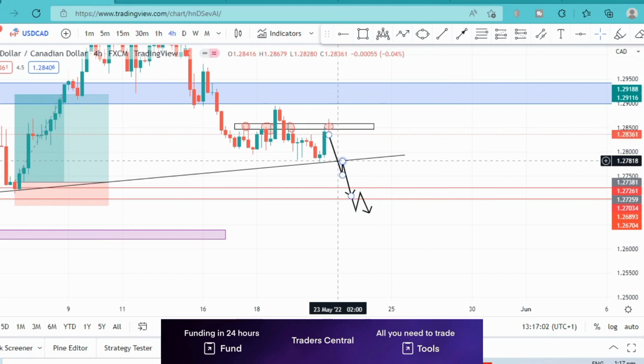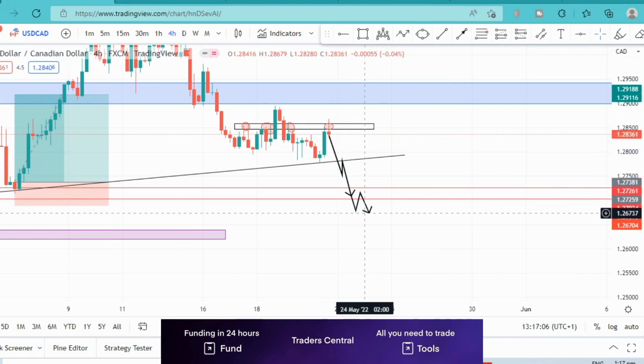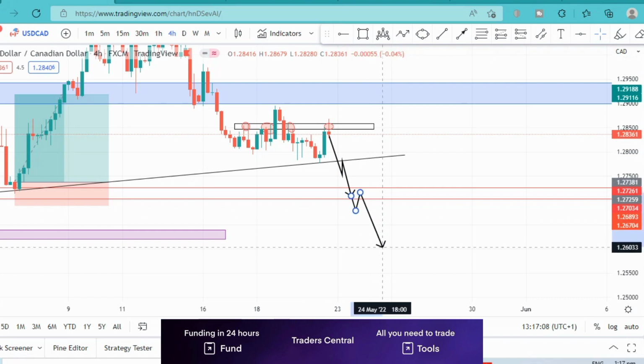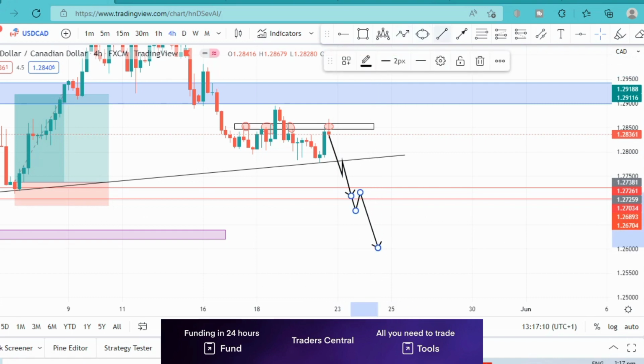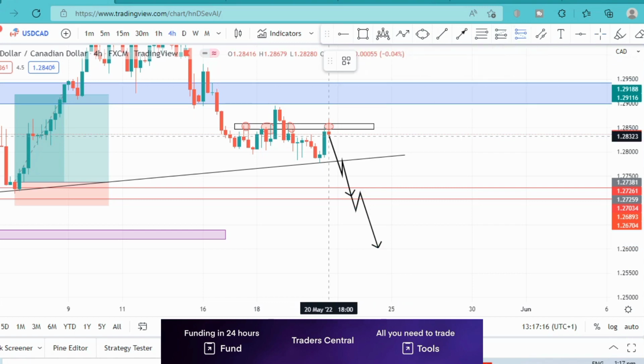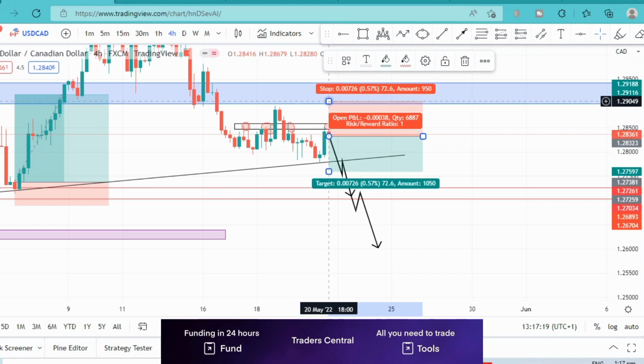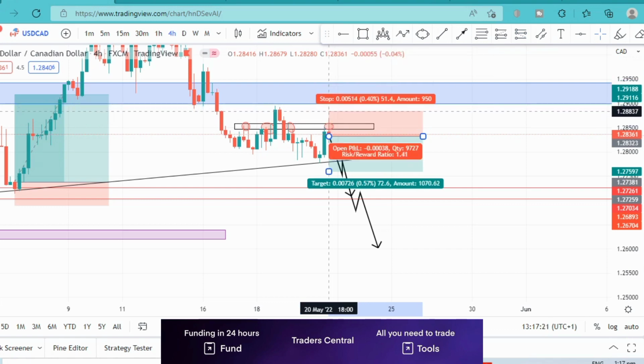So we expect price to break the neck of this head and shoulder pattern, and then continue all the way down, and this eventually to this level. And if we're able to capitalize on the move, you can decide to enter the move immediately the market opens as well. But you need to have a very tight stop loss, because there's still that possibility that price could stop us out, which is fine.